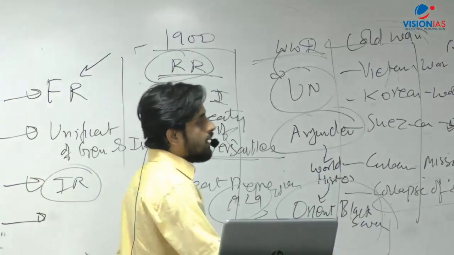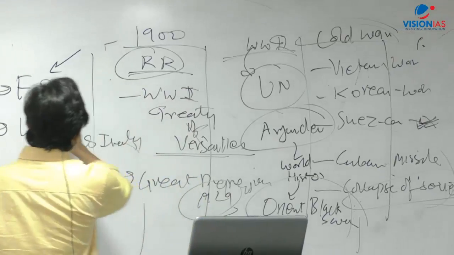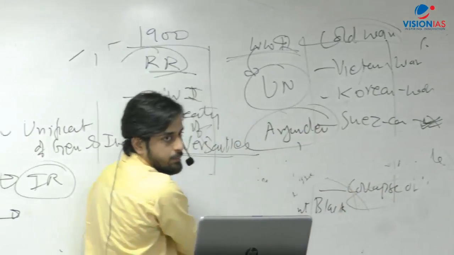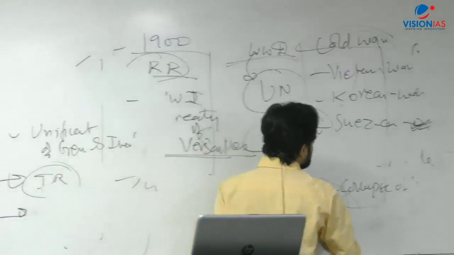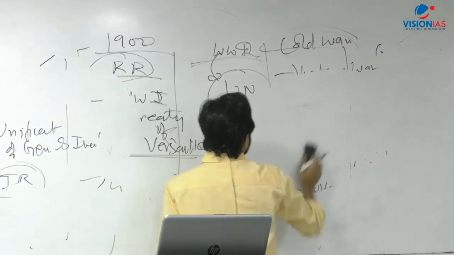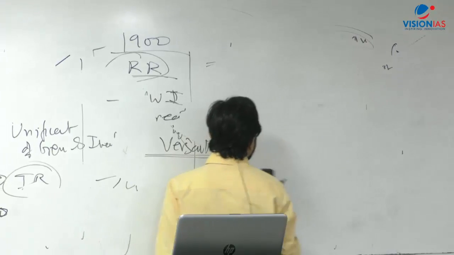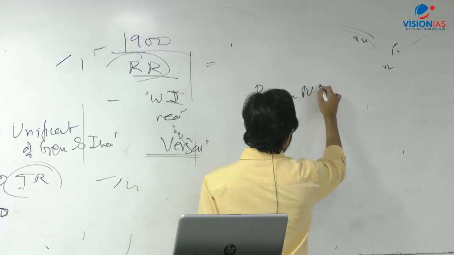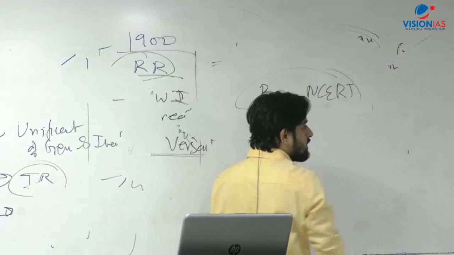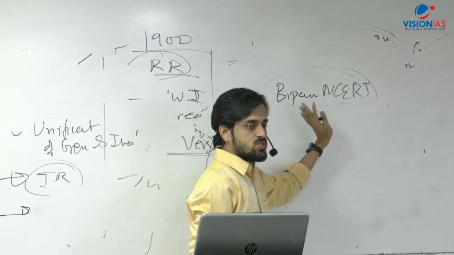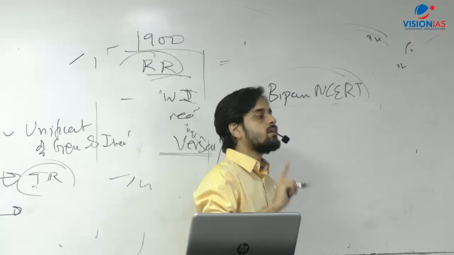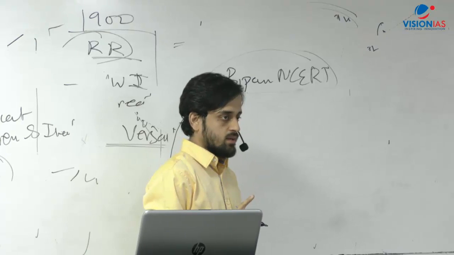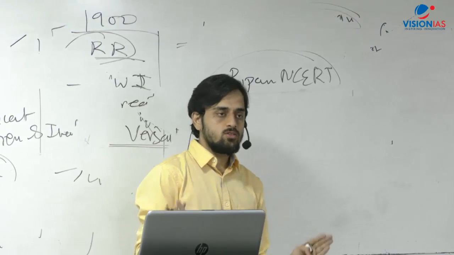Now, just one thing about modern Indian history, the books. Bipin Chandra today is available in various shapes and sizes. But I'm talking of Bipin Chandra only in the context of what you can rely upon. So when you're talking about the modern Indian history books, Bipin Chandra, NCERT, I would say Bipin Chandra's books are available in 3 forms broadly. But I would say you stick to the NCERT. The NCERT will not help you write a single question. You can now not write any single question with NCERT. Okay, but it gives you a good story.